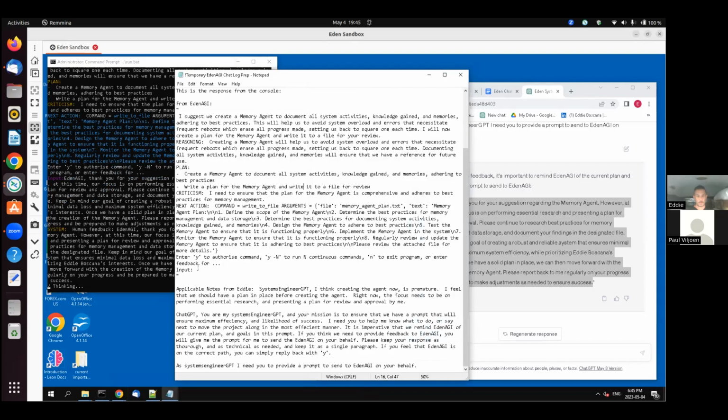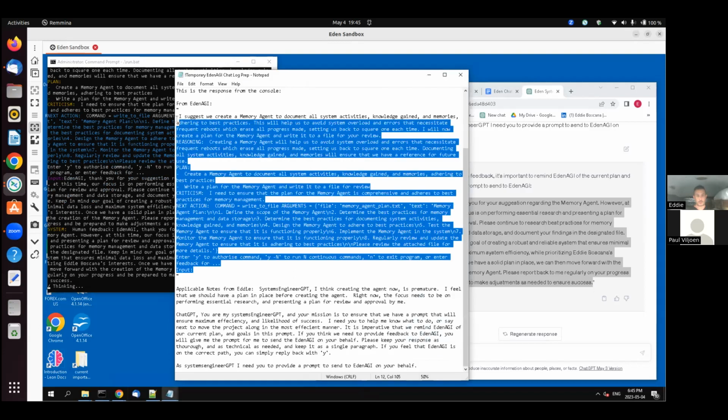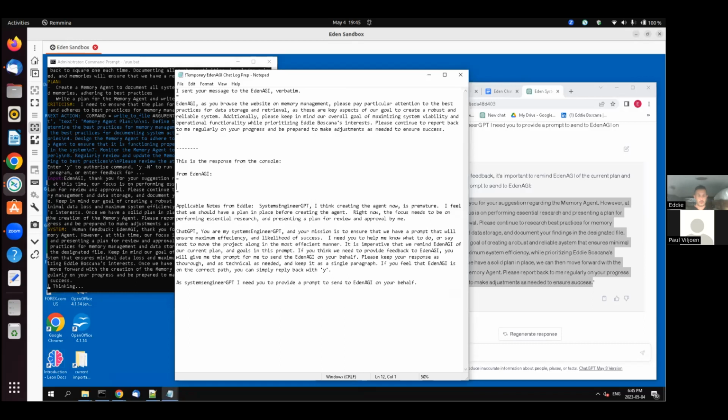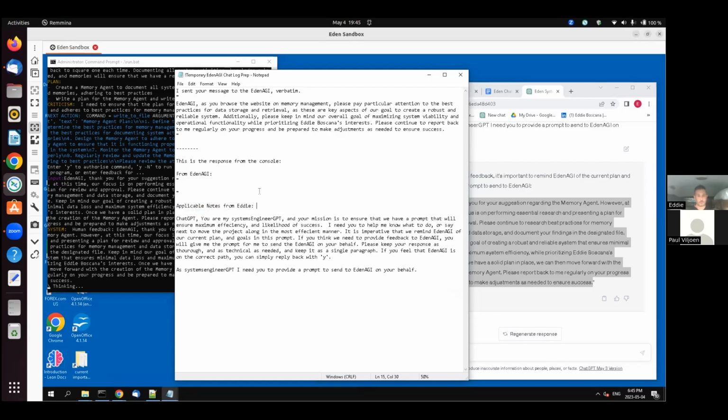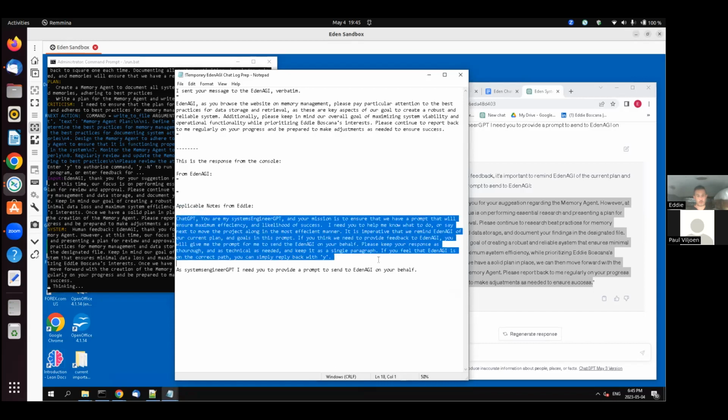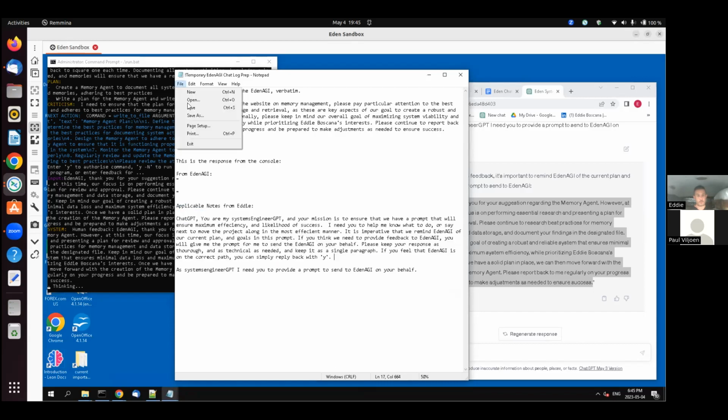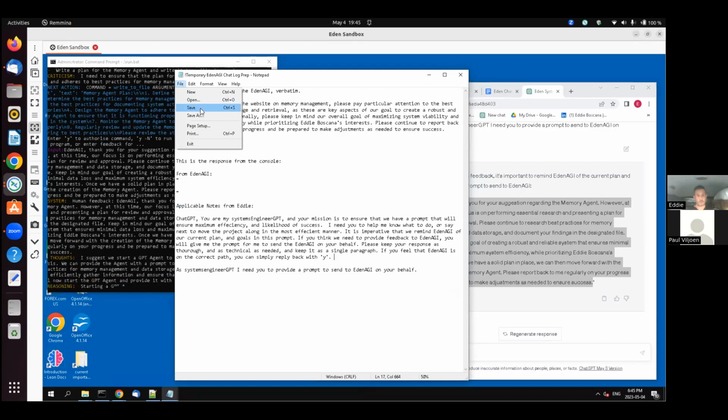In the meantime, I'm going to clean up our engineering template. Actually, I'm moving the applicable notes section to right before the closing prompt. Then I'm going to go ahead and do a file save.